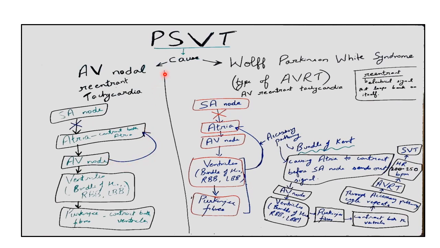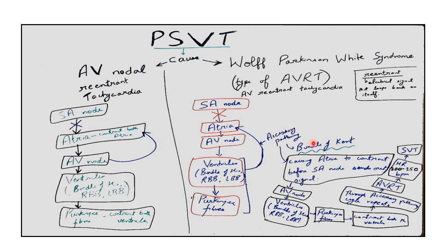The other cause of paroxysmal supraventricular tachycardia is Wolff-Parkinson-White syndrome. It is a type of AVRT, atrioventricular reentrant tachycardia. Reentrant is an electrical signal that loops back on itself. Now here, the impulse generated from the SA node goes to the atria, then the AV node, then in the ventricles it goes to the bundle of His, right bundle branch, left bundle branch, then Purkinje fibers. Now I have made an accessory pathway from the ventricle to the atria, and that accessory pathway is called the bundle of Kent.